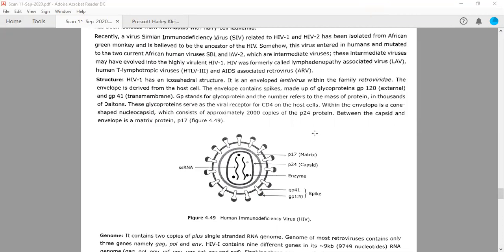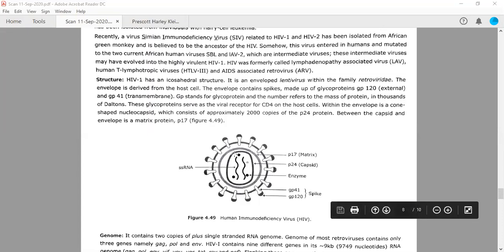Now there are 2 other important things in this diagram. One is called protein 17 and one is called protein 24. The matrix is 17, but the capsid region inside which the genetic material is safe is 24. So 24 and 17 are the molecular weights of these proteins which are making these structures.